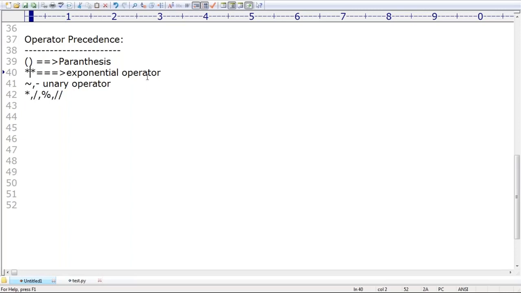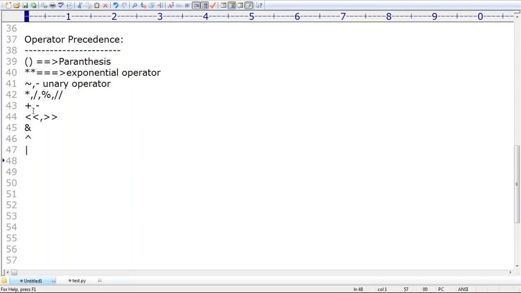Exponential means the power operator, a power b, which we covered already. After multiplication, division, and modulo, the plus and minus operators get the next priority. Then come the left shift and right shift operators, then bitwise AND, bitwise XOR, and bitwise OR.